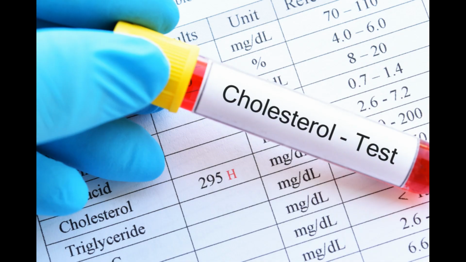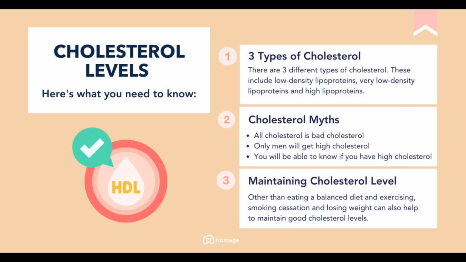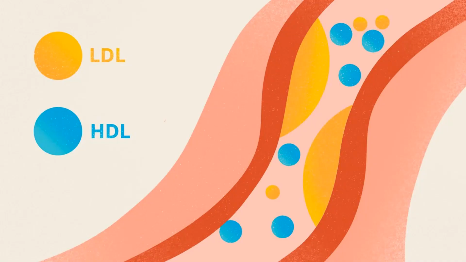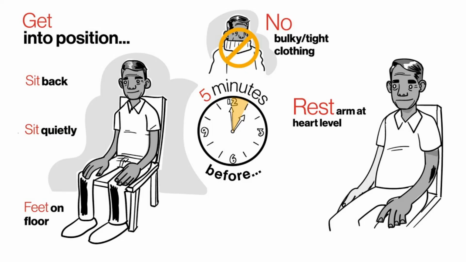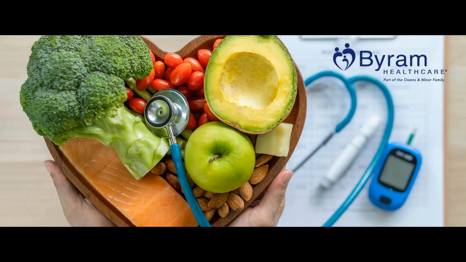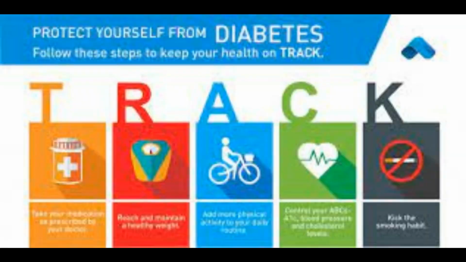Monitoring cholesterol levels. Cholesterol levels must be examined regularly, and medical directives followed to maintain cholesterol levels in the healthy range. Blood pressure monitoring. Blood pressure should be measured regularly, and the necessary measures taken to maintain blood pressure at healthy levels. Diabetes control. If you have diabetes, blood sugar levels should be monitored and your doctor's advice followed to keep sugar levels in the healthy range.